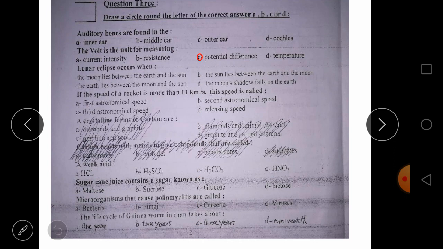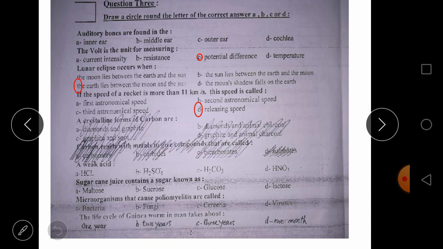Lunar eclipse occurs when the earth lies between the moon and the sun. If the speed of rocket is more than 11, so the speed is called releasing speed or velocity of escape.